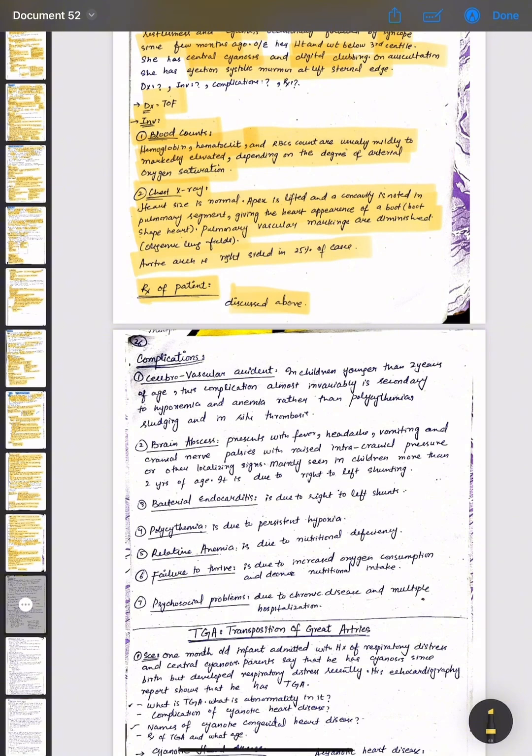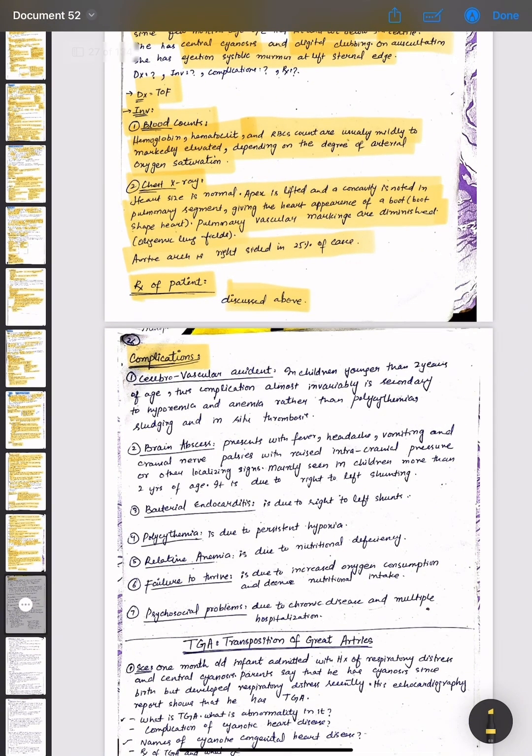The complications of TOF are cerebrovascular accident, which occurs in children younger than 2 years of age. This complication almost invariably is secondary to hypoxemia and anemia rather than polycythemia, sludging, and sinus thrombosis. Brain abscess may occur, presenting with fever, headache, vomiting, and cranial nerve palsies with raised intracranial pressure or other localizing signs, mainly seen in children more than 2 years of age. It is due to the right to left shunting.